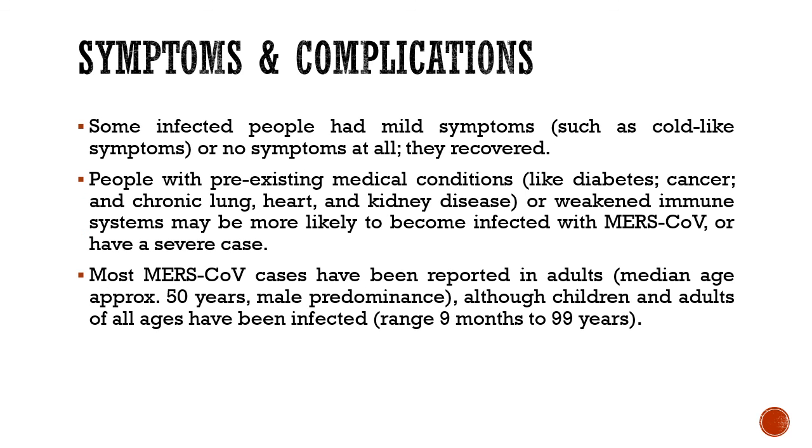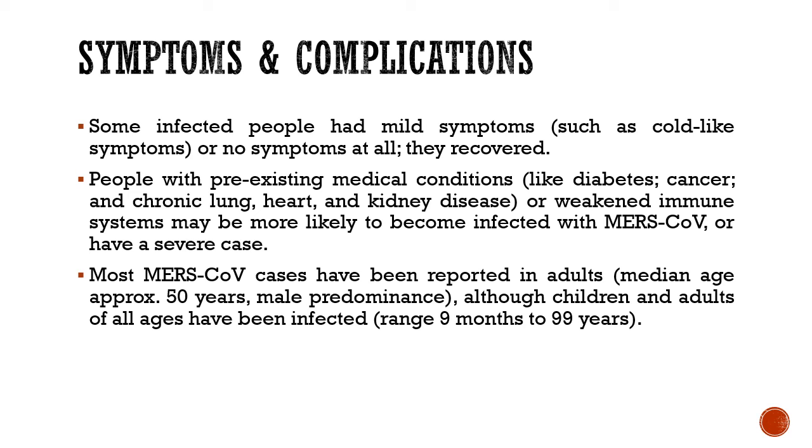Some of the infected people had very mild symptoms, such as cold-like symptoms, or no symptoms at all, and they recovered. People with pre-existing conditions like diabetes, cancer, chronic lung disease, heart disease, or kidney disease had problems. Also people with weakened immunity, like organ transplant patients, patients on steroids for some reason, cancer patients, or HIV patients, are more likely to be infected with MERS-CoV or have severe disease.